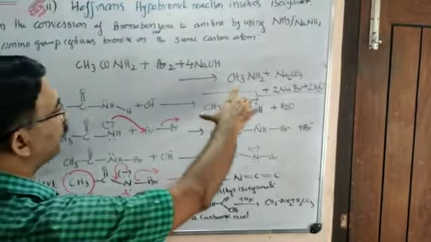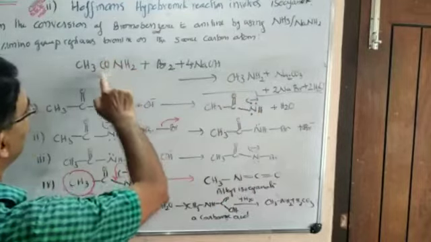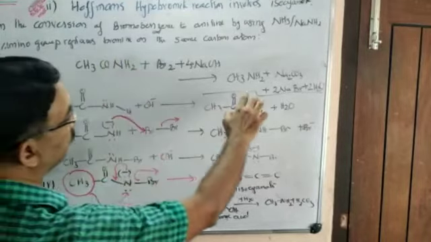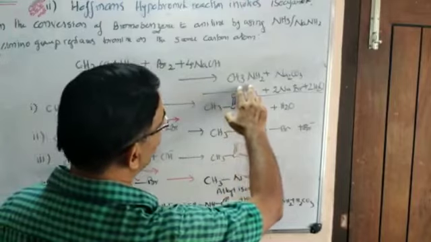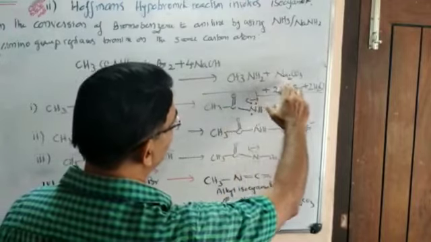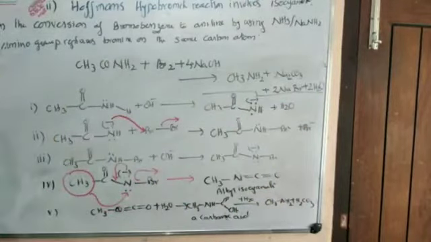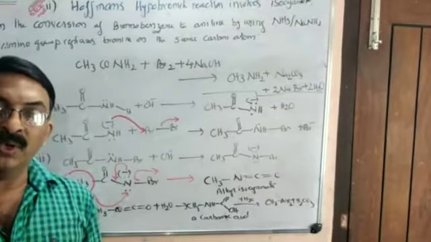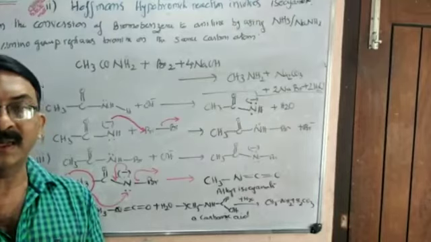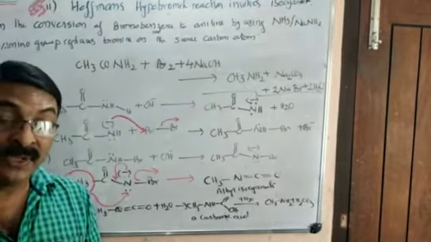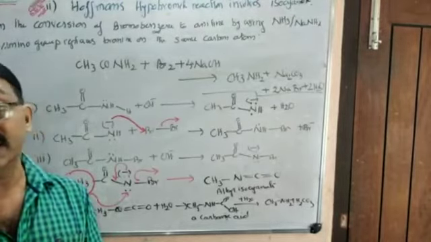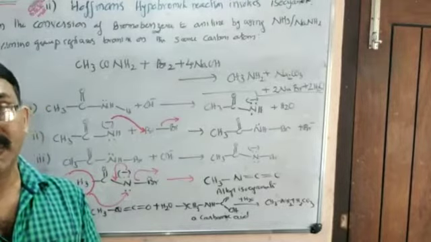They react to form an amine by as if eliminating this carbonyl group in between. So it becomes CH3NH2, the side products are Na2CO3, 2NaBr, 2H2O. Here the daughter product molecule has one carbon less than the parent amide. That's why it is called a degradation reaction, a stepping down type reaction.